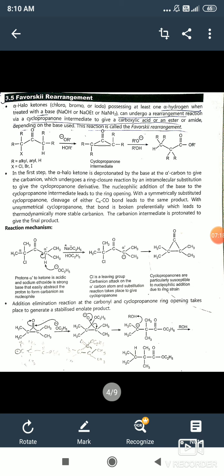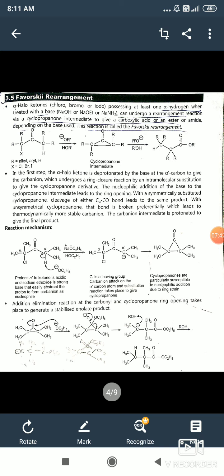Then after addition of ethoxide ion to the cyclopropanone, this O minus attacks on a carbonyl carbon, then carbon oxygen bond is broken and then the formation of negative charge on oxygen atom.